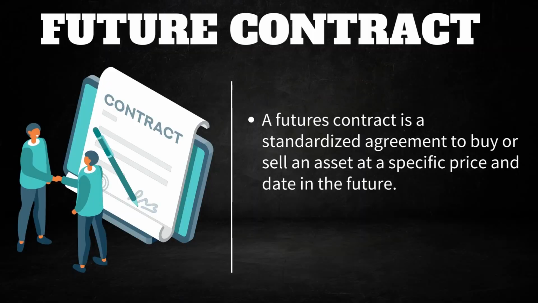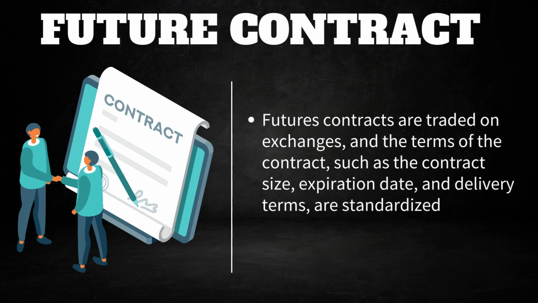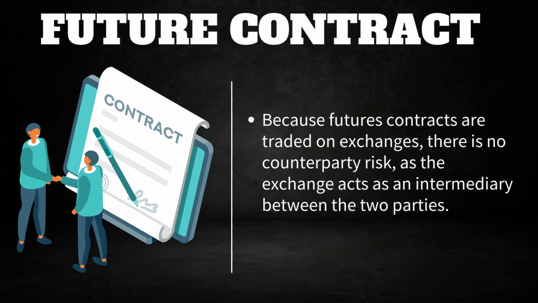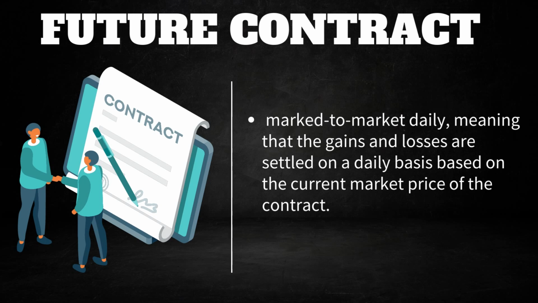A future contract is a standardized agreement to buy or sell an asset at a specific price and a date in the future. Future contracts are traded on exchange. The terms of contracts such as expiration date, contract size and delivery terms are completely standardized. Because future contracts are traded on exchange, there is no counterparty risk involved in a future contract. And future contracts are marked to market, which means the gains and the losses are settled on a daily basis based on the current market price of the contract.